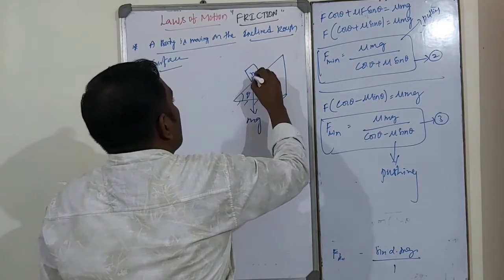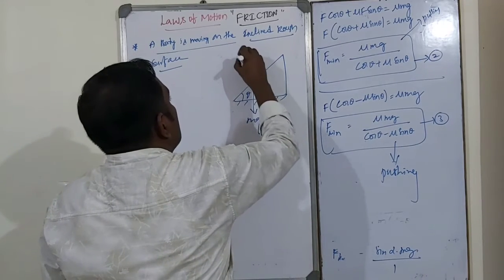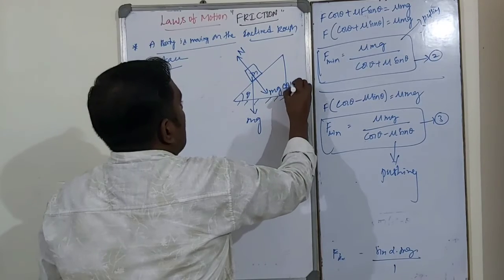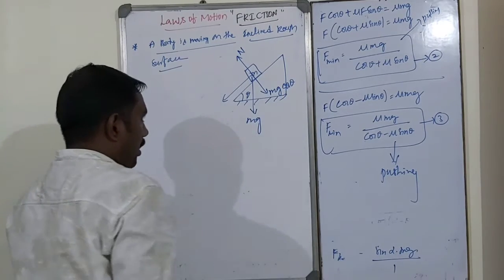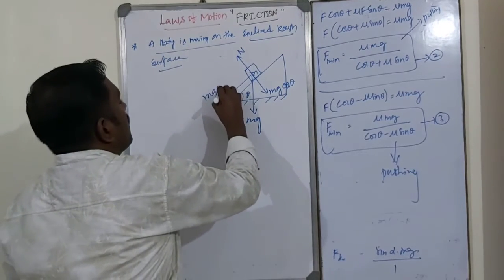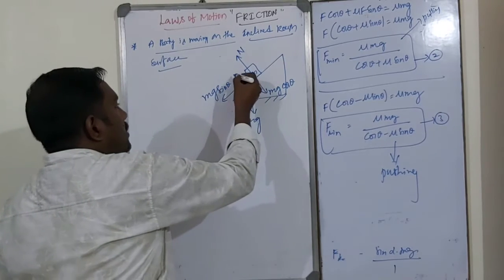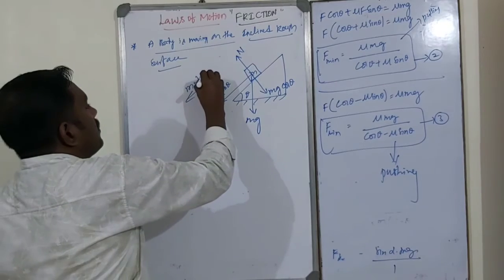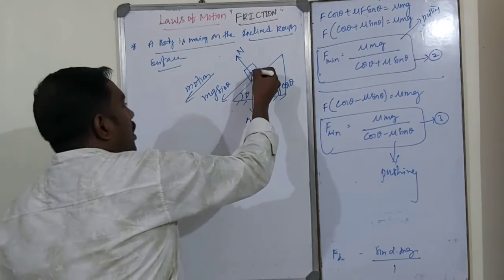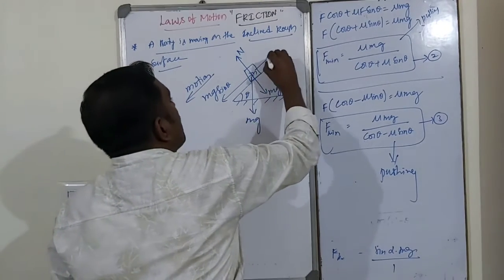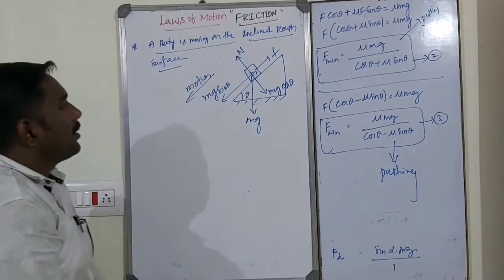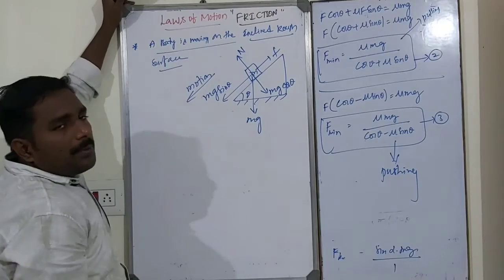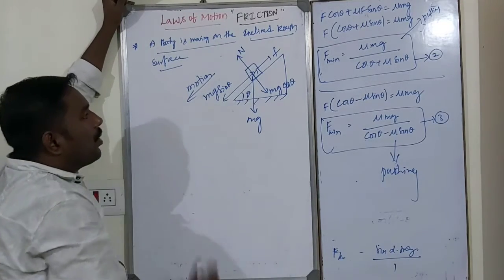So it resolves into two components like this. This is the normal reaction. This is mg cos theta. Already we know, and obviously this is mg sin theta. So the body is moving downward. This is the motion of the body. The body will slide down. Frictional force will be opposite like this. This is the frictional force. So the body is moving with velocity V. Suppose V is the velocity of the body moving in the downward direction.